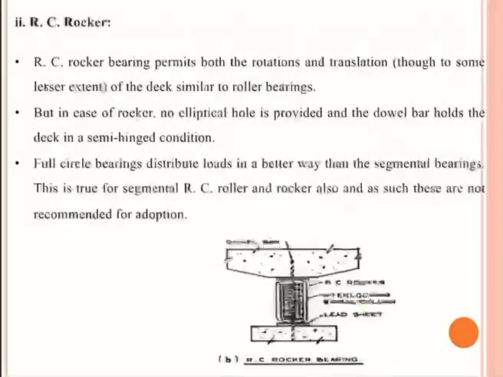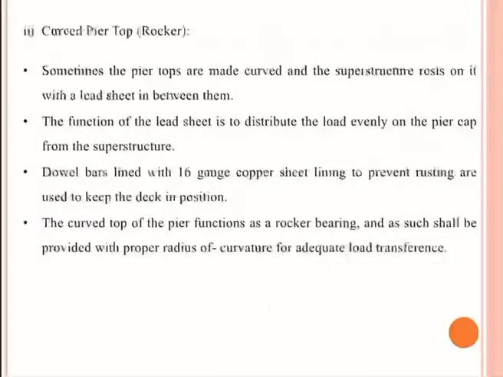Then the RC rocker. RC rocker bearings permit both rotation and translation, but in the case of the rocker, no elliptical hole is provided and the double bar holds the deck in a semi-hinged condition. Full circle bearings distribute load in a better way than segmented bearings. This is true for segmented RC roller and rocker also. These are not recommended for adoption.